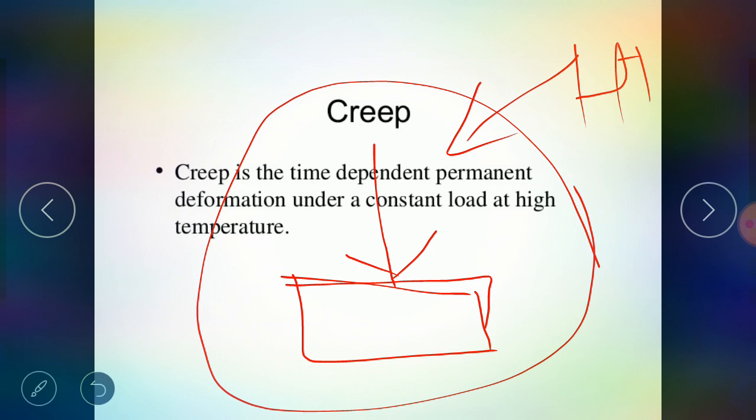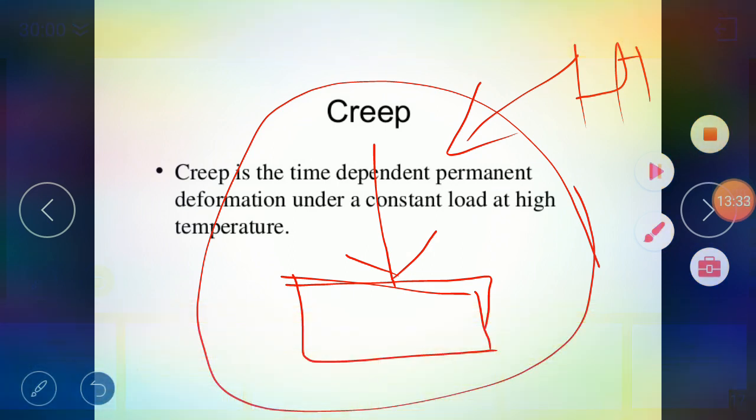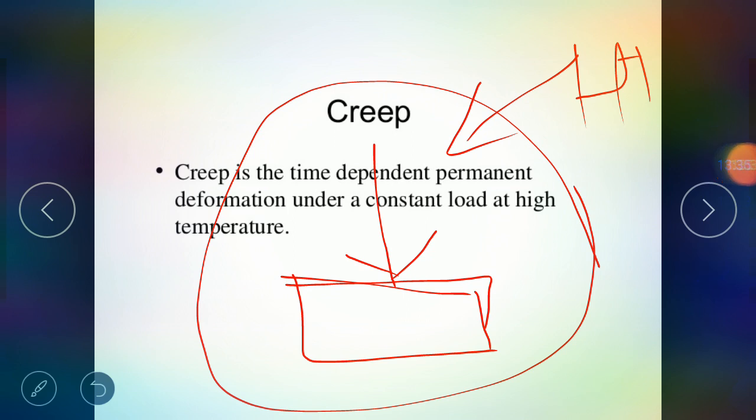So these are the different important properties of metal. If we see all these important properties, they are used to select the metal for a particular duty, or for designing the different equipment or instruments that are used in industries. So that is the use of these different properties of the metal.